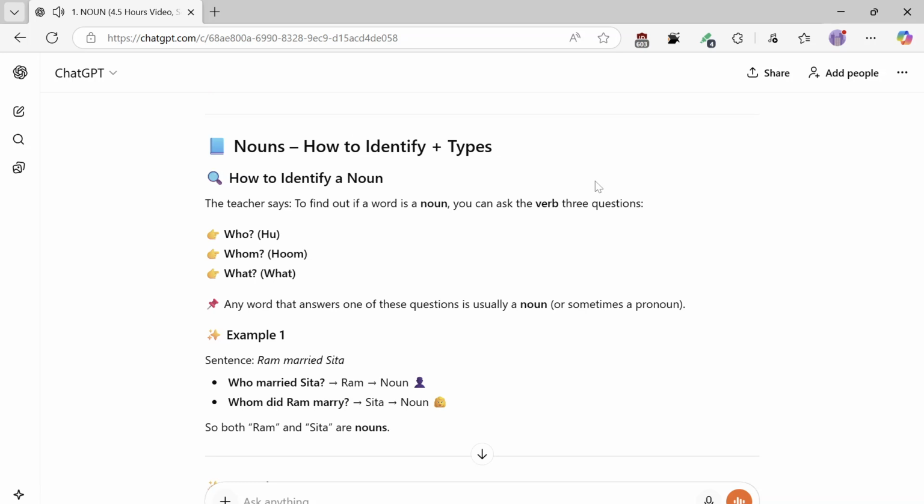The teacher says, to find out if a word is a noun, you can ask the verb 3 questions: who, whom, what. Any word that answers one of these questions is usually a noun, or sometimes a pronoun. Example 1, sentence: Ram married Sita. Who married Sita? Ram, noun. Whom did Ram marry? Sita, noun. So both Ram and Sita are nouns.